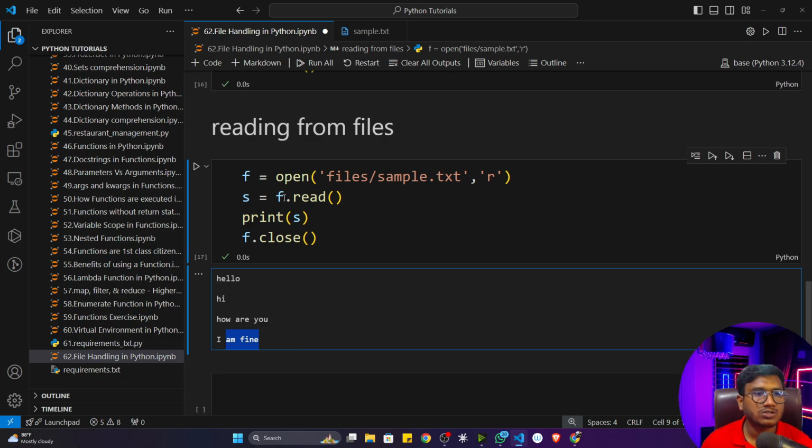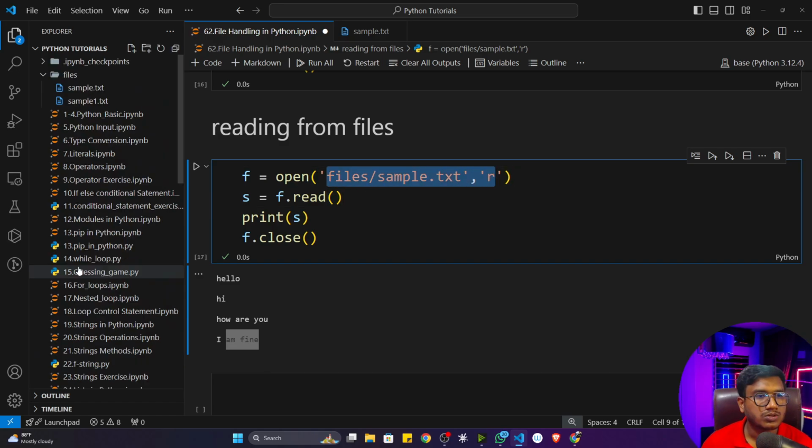Now you can ask me how this open function is working. See, this particular file is present inside my hard drive, inside my hard disk. Whenever I'm using the open function, it is opening this particular file. That means it is loading this particular file in the buffer memory, that means inside my RAM. It is creating a buffer memory, and inside that it is loading all the content. Then it is reading all the content and showing it to me.